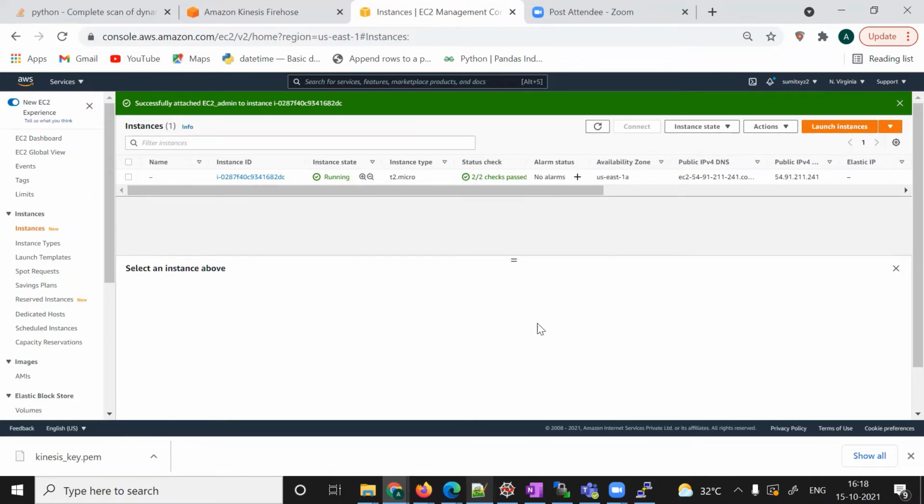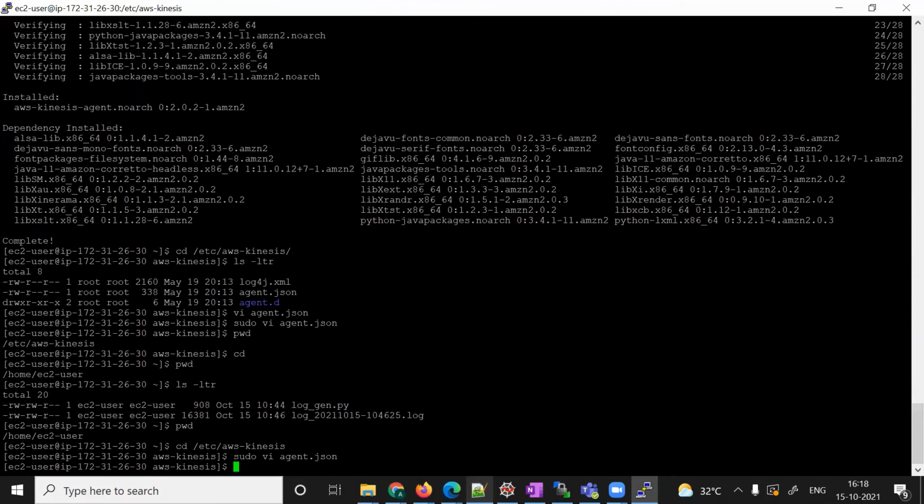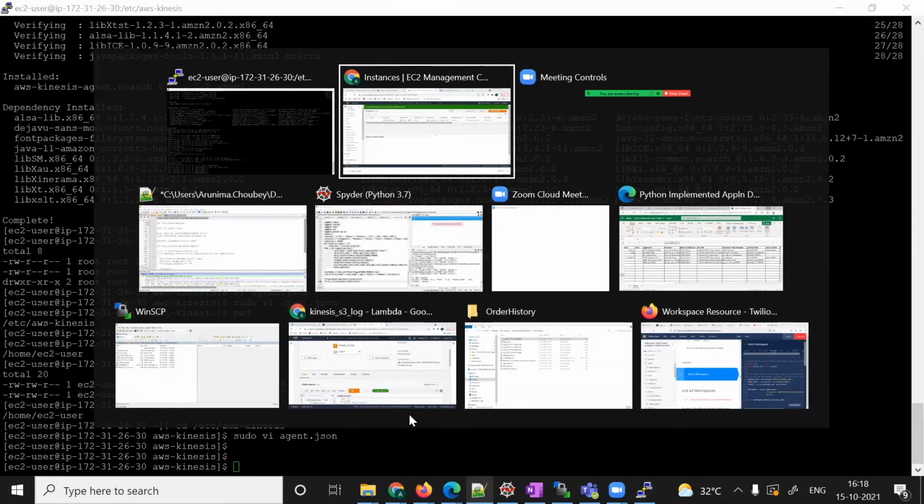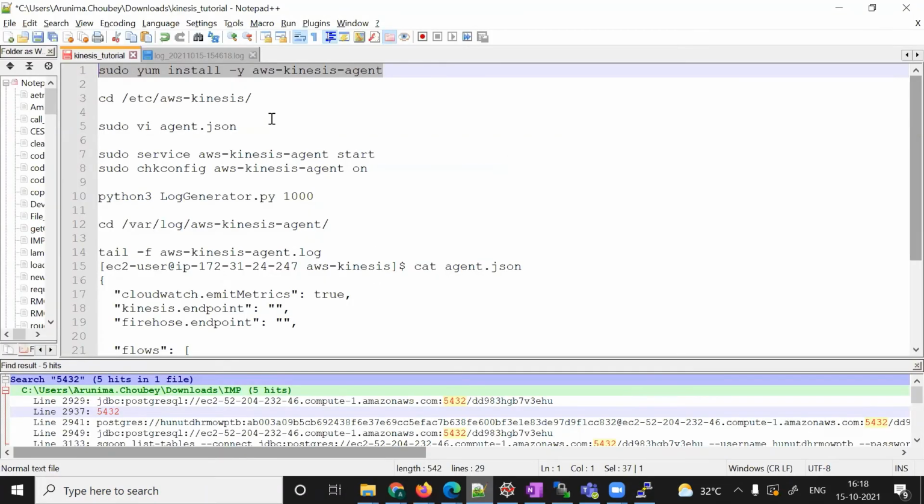This is fine. So now what to do? We have defined everything. Now we'll start the Kinesis agent that we installed. To start the agent, this is the command.